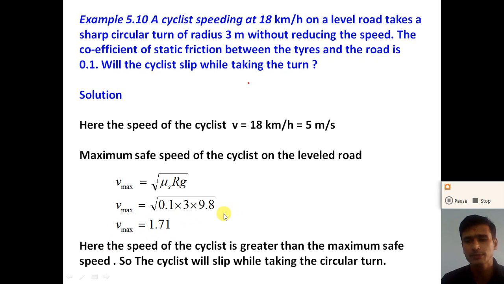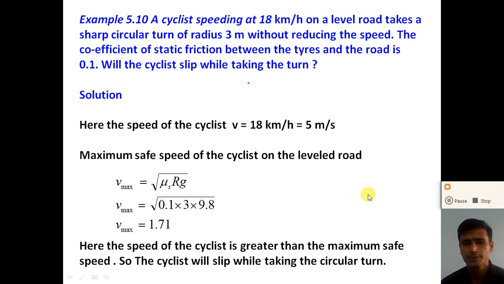So the maximum safe speed of the cyclist on the leveled circular road of radius 3 meter is 1.71 meter per second, and the cyclist will move with a speed of 5 meter per second. So here the speed of the cyclist is greater than the maximum safe speed, that is 1.71 meter per second. So the cyclist will slip while taking a circular turn. So dear student, understand this example. If the speed of the cyclist is greater than the maximum safe speed in a circular turn, the cyclist will slip.